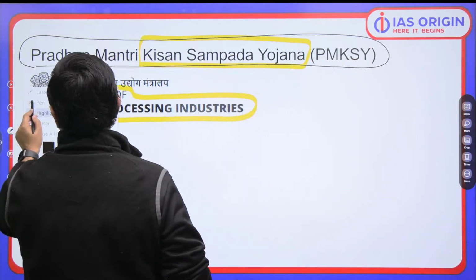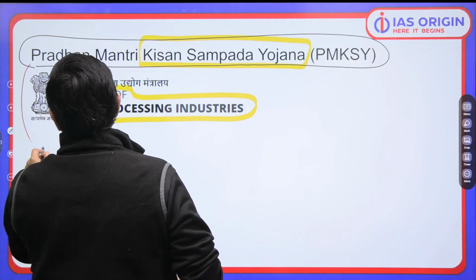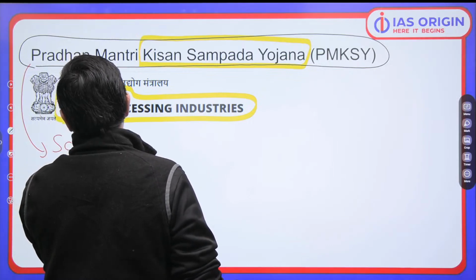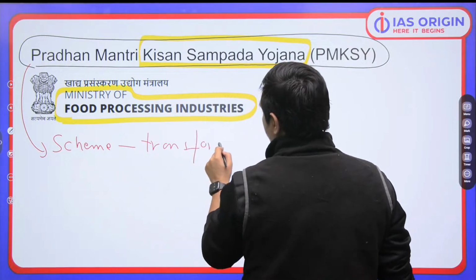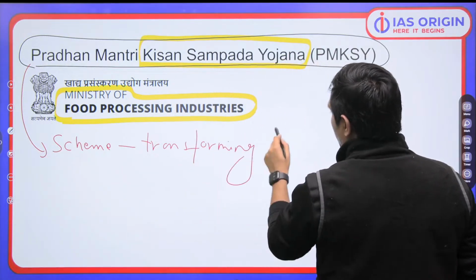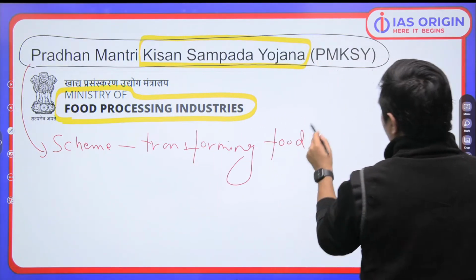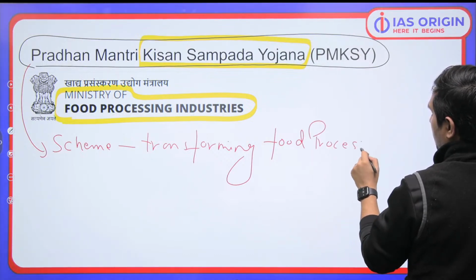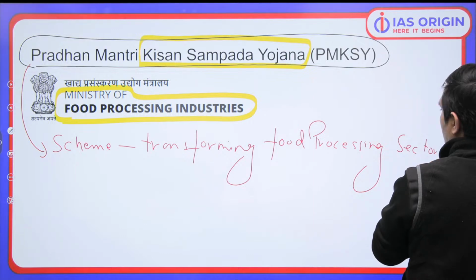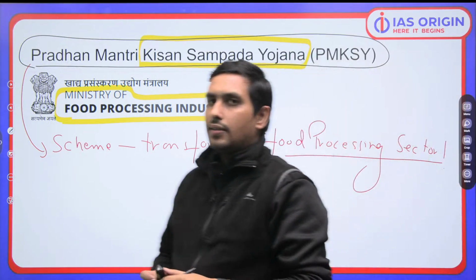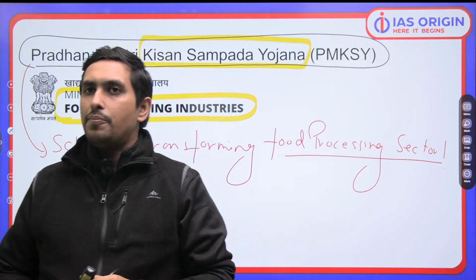This is a scheme, remember, which is transforming what? Food processing sector which we have in India. फूड प्रोसेसिंग सेक्टर को कौन ट्रांसफॉर्म कर रही है? संपदा योजना कर रही है. वेरी इंपॉर्टेंट.